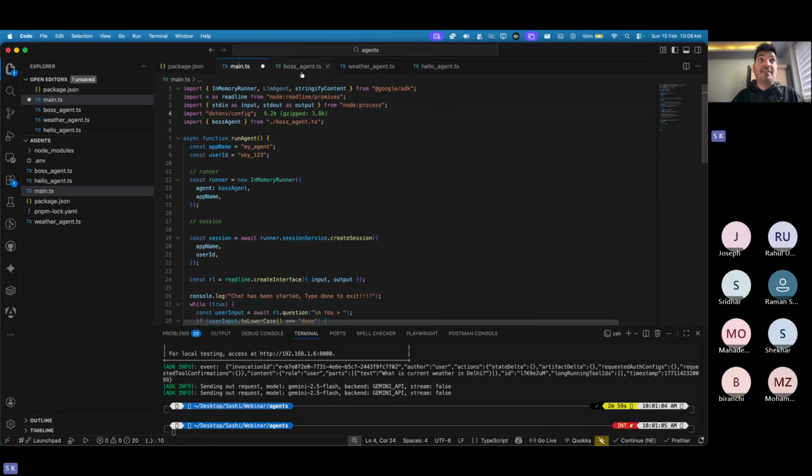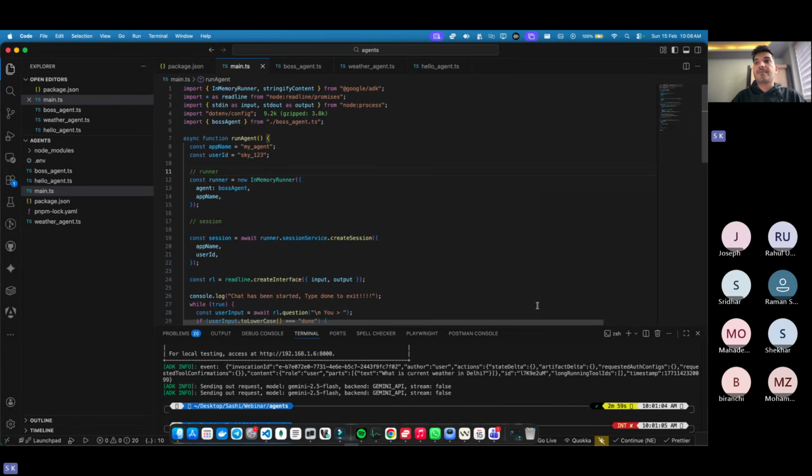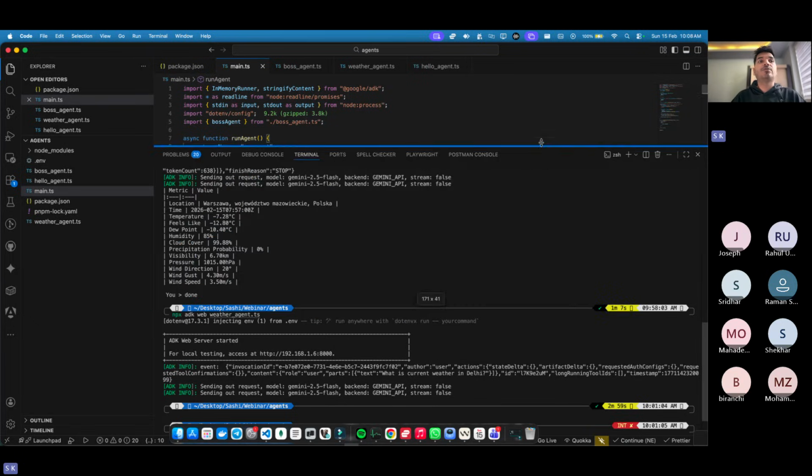Now I'm getting time, so I thought, okay, let's learn all of this. This boss agent's responsibility is to do the dispatching based on the user context, basically user input. Let's see the moment of truth.